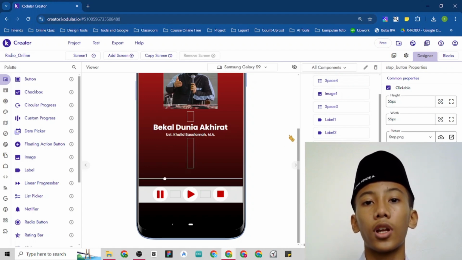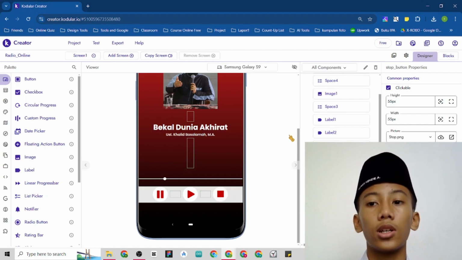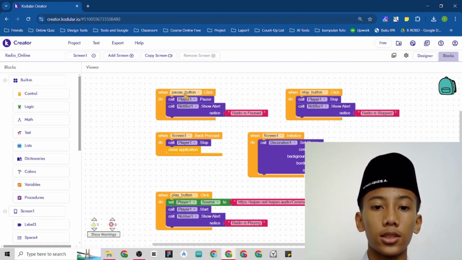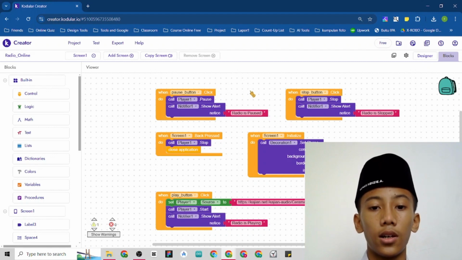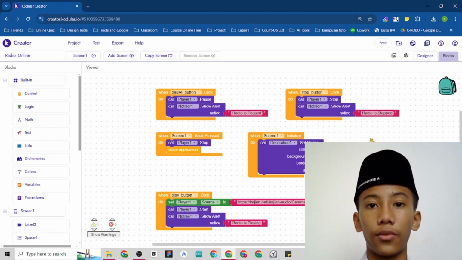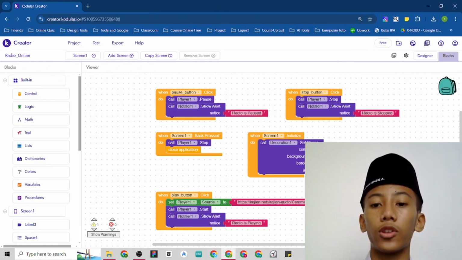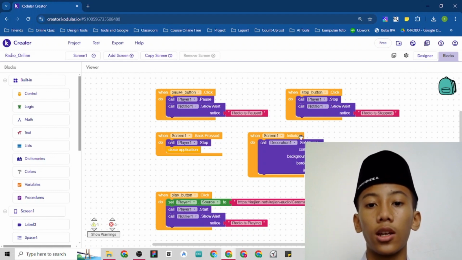And after I show you the front page of it, I also want to show you the code that I made for this application. So in here, there are 5 groups of code that I already made. This is the first group of the code, which is screen 1.